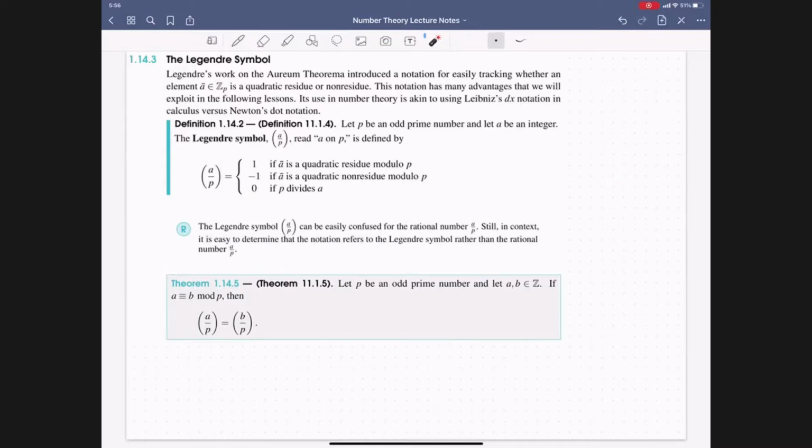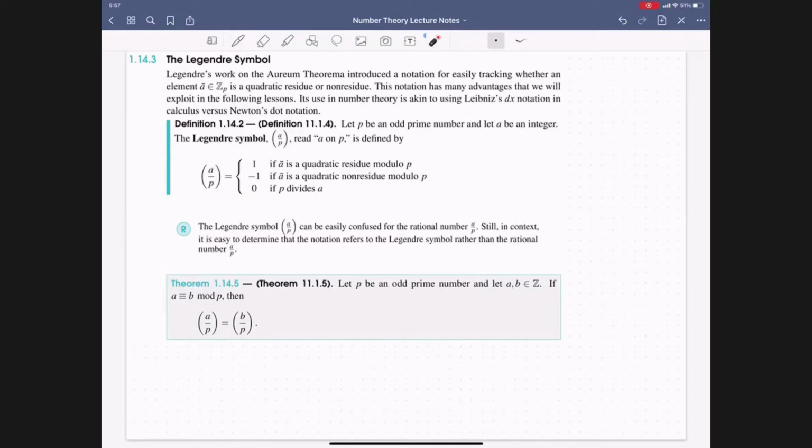And it's similar to how Newton and Leibniz both developed their own terminology for derivatives and integration. Yet it is Leibniz notation that we use in calculus. So in calculus we use dx, whereas Newton's notation uses a dot on top of the functions, as opposed to the f prime or like x prime in this case. And so Newton's is clunkier. Leibniz's notation is preferable, and that's the one that has become standard for us. And so similarly, no one uses Gauss's original notation, but instead we use Legendre's notation.